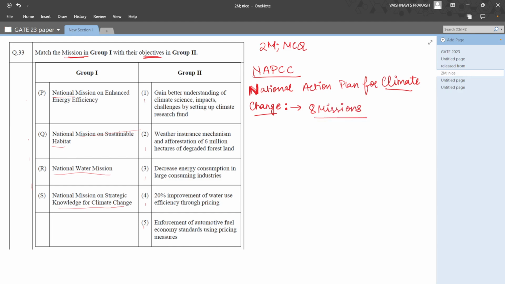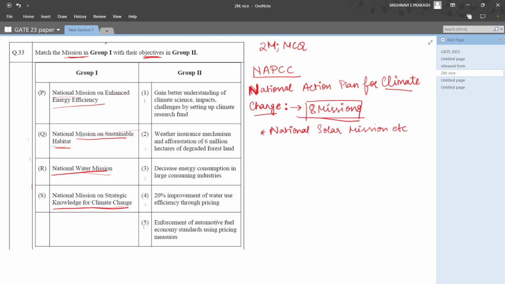There were various missions like National Mission for Enhanced Energy Efficiency, National Mission on Sustainable Habitat, National Water Mission, National Mission for Strategic Knowledge for Climate Change, and also 4 more like National Solar Mission, and so on. If we remember what these 8 missions are, we'll know what each of them are about.